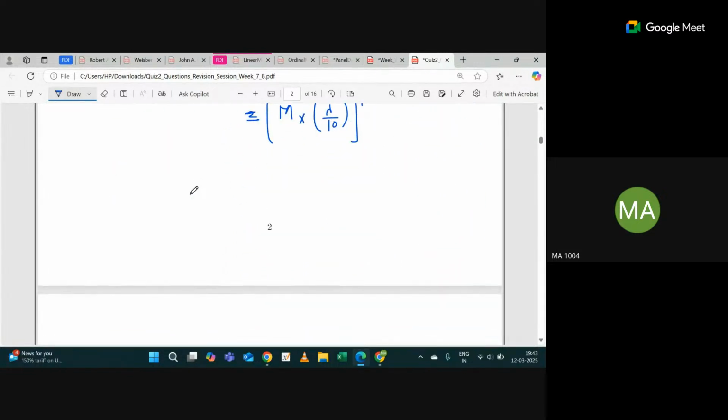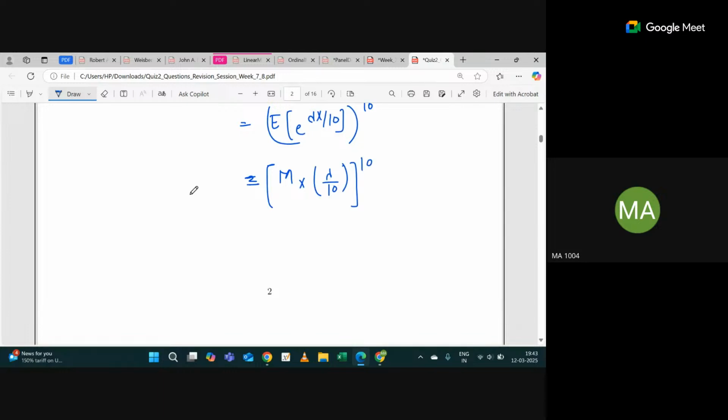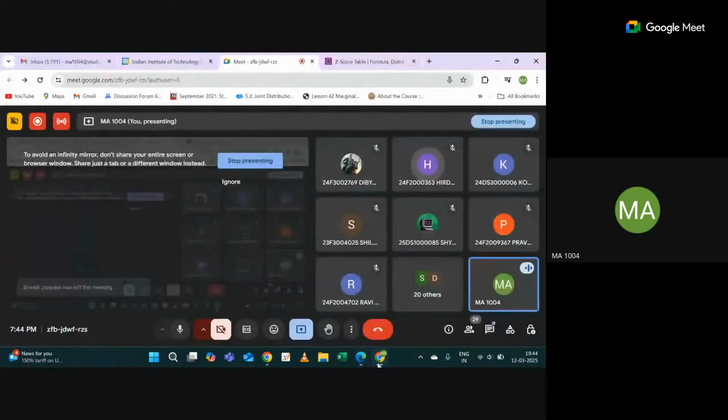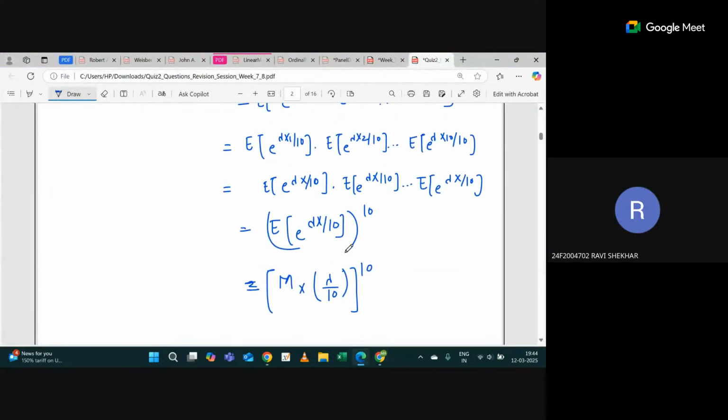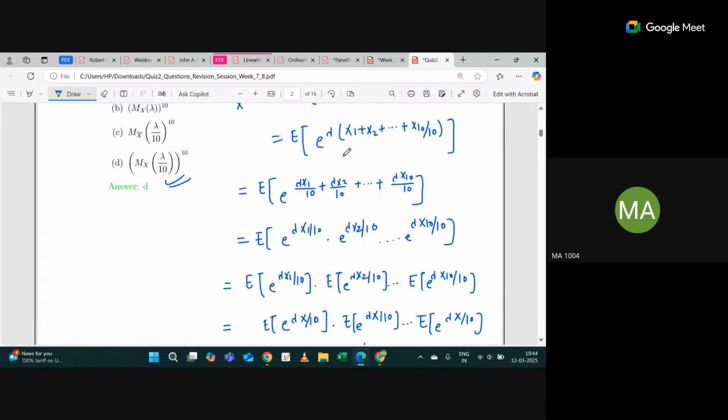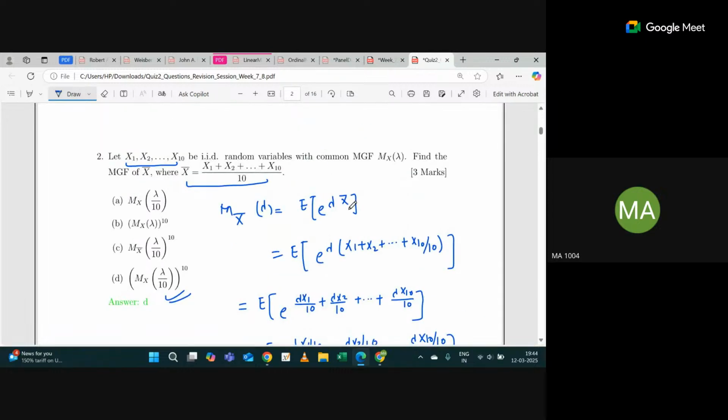Any doubt? Sir, the last step. When you say mx of lambda, shouldn't it be mx bar of lambda? No. Why? How will you define mx of lambda? Expectation of e raised power lambda x. This is x. Right, so you have e raised power lambda x by 10, so I will write mx of lambda by 10, not x bar. You have simplified the x bar part, and I started with the x bar. Got it, sir.